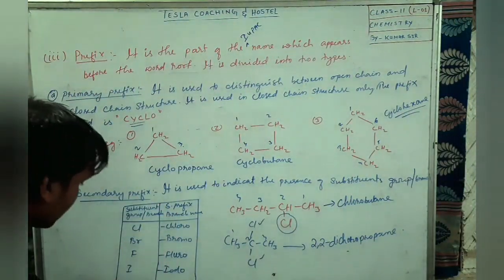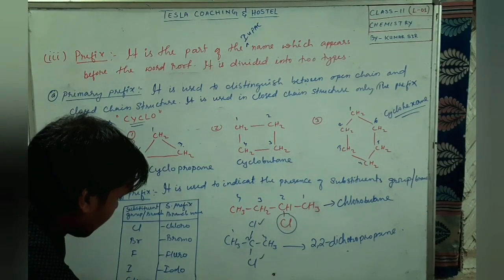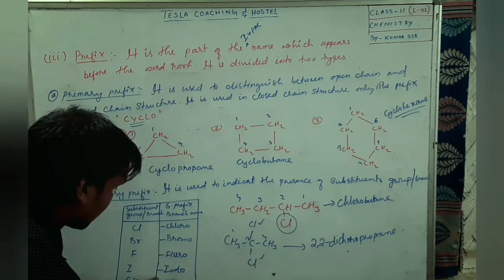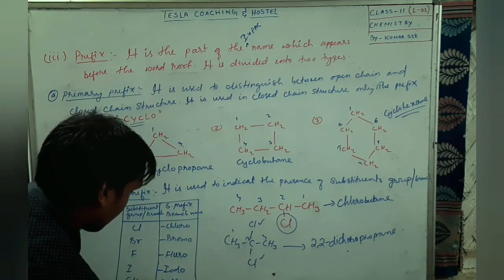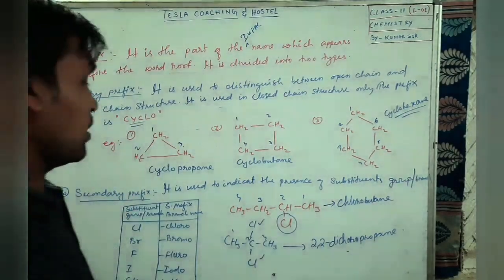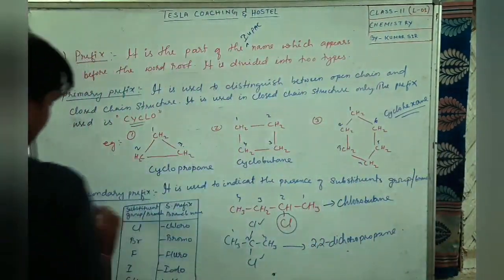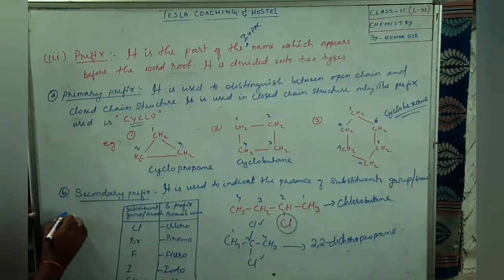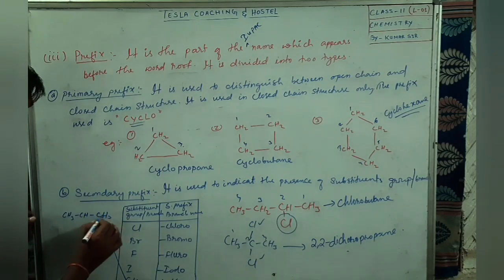One more thing I will tell you. Let's add one more thing here itself. CH3. So we will use the name methyl. Okay, this one we will write it. Methyl. If there is one carbon in the branch, then we'll use this one, methyl. Okay, for example, one question here, let's try to understand. CH3, for this one. Okay, so CH3, CH3.